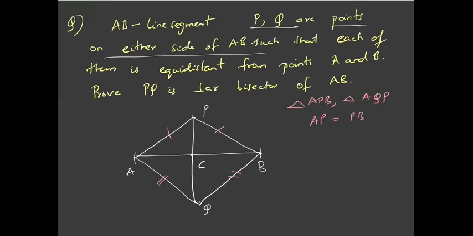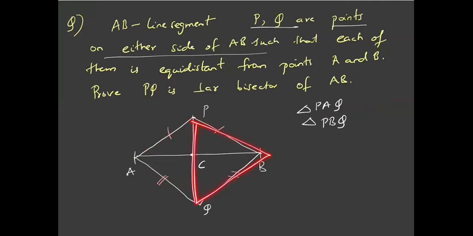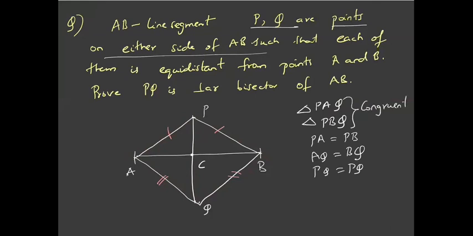Now we need to use the congruency criterion. So let us consider the triangles PAQ and PBQ. In these two triangles, PA is equal to PB and AQ is equal to BQ, and PQ is the common side. So these two triangles are congruent by SSS congruency.